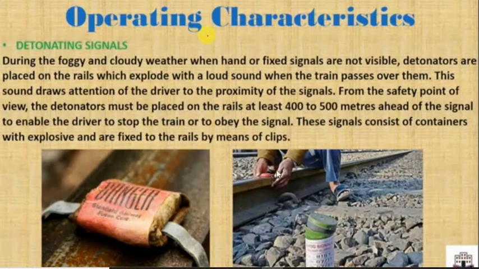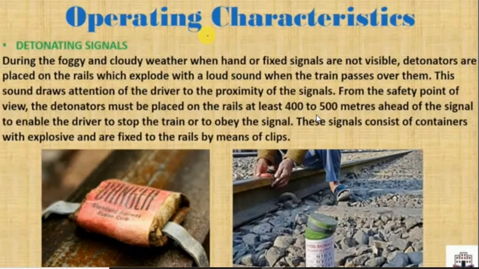So these detonators are provided 400 to 500 meters, which means 0.5 kilometers, before the signal, just to indicate to the driver to stop the train or obey the signal.